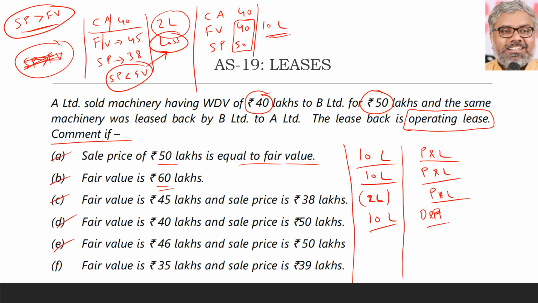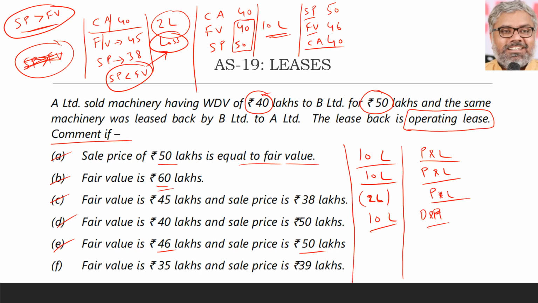Then next point. Fair value is 46 lakhs, sale price is 50 lakhs. Another scenario. Once again, keep the numbers first, then you can write the amounts. 40 is there, 40 is the lowest, 46 is there, and 50 is there. Okay. Write each of them. Sale price is 50, then 46 is fair value, then 40 is the carrying amount. So here, first of all, profit or loss?